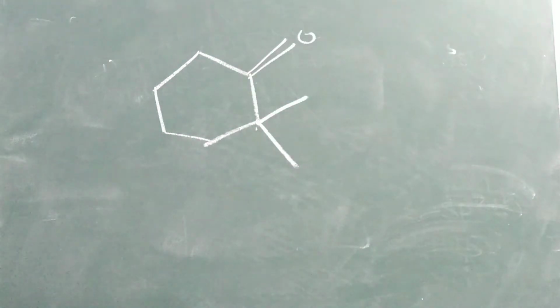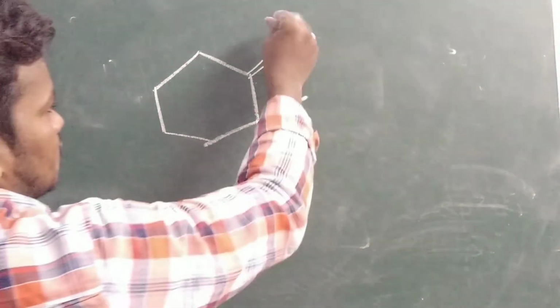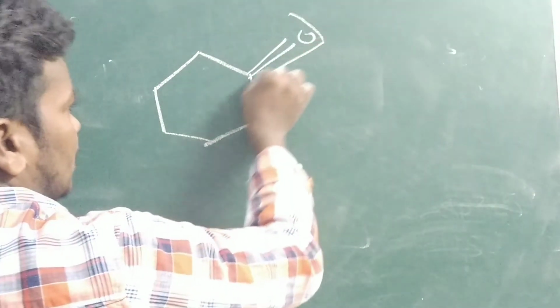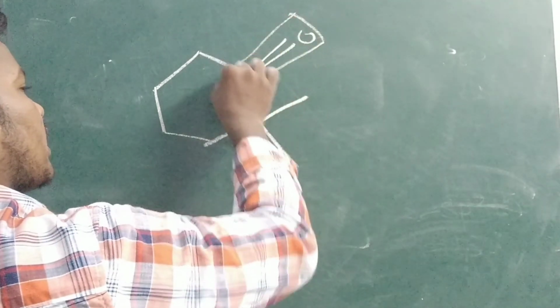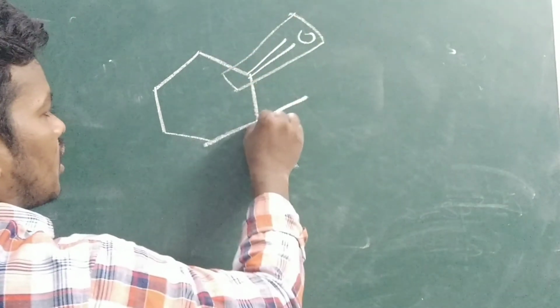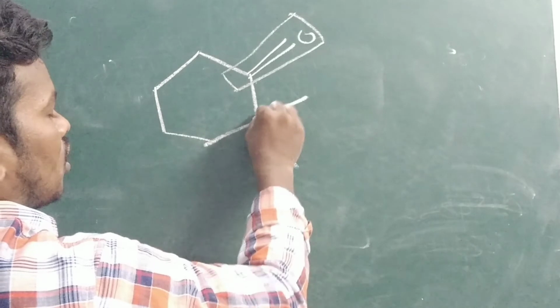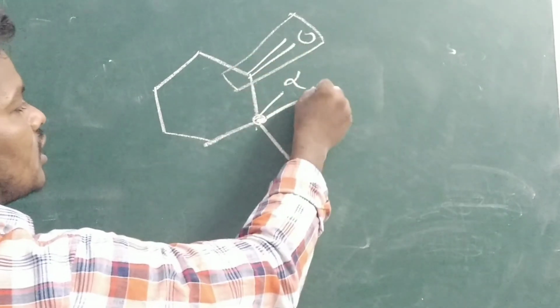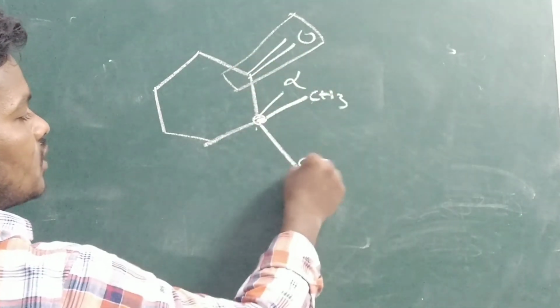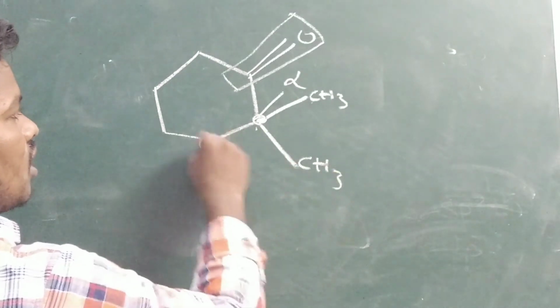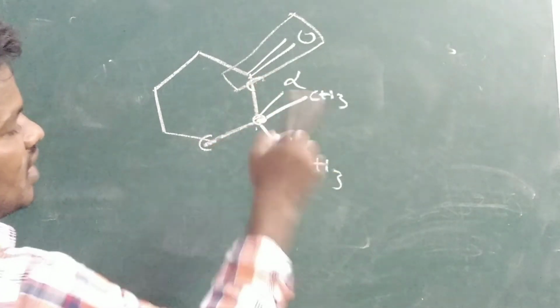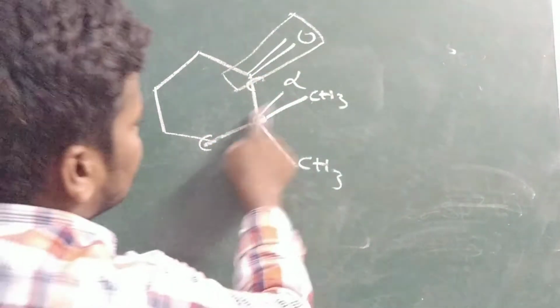How to identify? First, hold the functional group. Okay, on the left side one carbon is there. So this is called an alpha carbon. Here a methyl group is present. Here a methyl group is present. This side carbon, this side carbon doesn't have alpha hydrogens. This doesn't have alpha hydrogen.